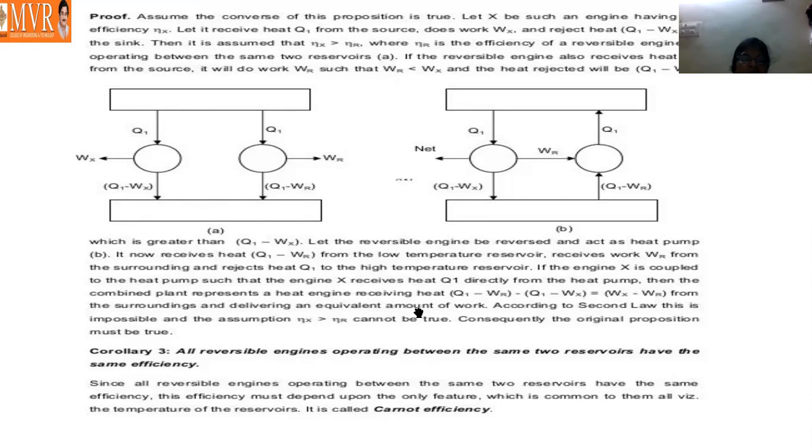That is according to the second law. This is impossible. So the efficiency of an irreversible engine being greater than the efficiency of a reversible engine is not possible. And next, what does corollary 3 say?